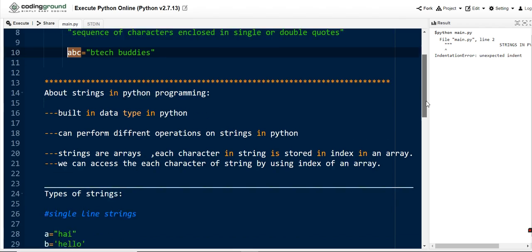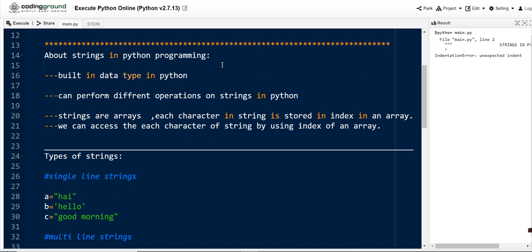Let me move on to string features. Some of the important points regarding strings, let me discuss here. It is one of the built-in data types in Python, used to store text values, just like before, where we discussed that btech buddies is a text which is stored in the abc variable. So to store text values, which are kept in double quotes or single quotes, we use the string data type.